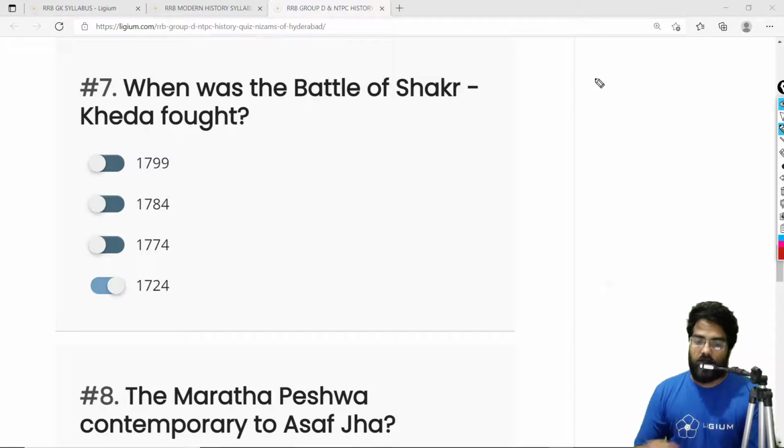So when Asaf Jah came back to Deccan, he had to fight against this new guy. And this battle was called the Battle of Shakar-Kheda. And this was fought in 1724. And after that, the Hyderabadi state was established. So the correct answer is 1724.